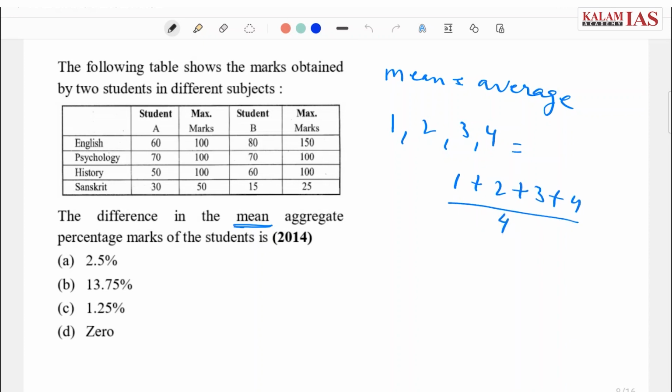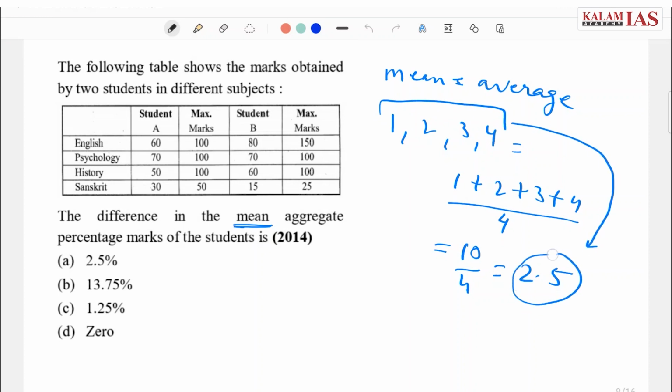So this question actually involves two concepts: percentage and average. We'll cover average comprehensively in the next lecture. I am just giving you an overview. So in this case, the average value will be 4 plus 3 plus 2 plus 1, that is 10, divided by 4, that is 2.5. So if a set is given as 1, 2, 3, 4, we can represent this entire set using a single value, that is 2.5. It is known as average value.